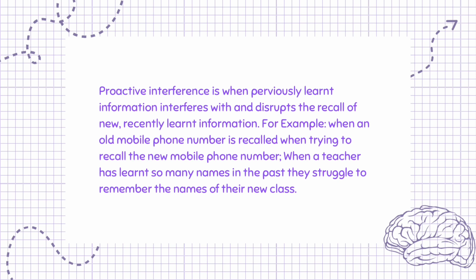Proactive interference is when previously learnt information interferes with and disrupts the recall of new, recently learnt information. For example, when an old mobile phone number is recalled when trying to recall the new mobile phone number, or when a teacher has learnt so many names in the past they struggle to remember the names of their new class.